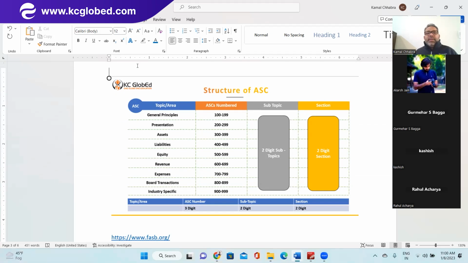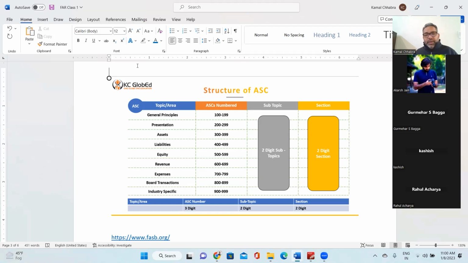You'll see the ASC is always three digits, starting from 100 and ending at 999. The first range, 100 to 199, covers accounting standards relating only to general principle, and 200 to 299 relates only to presentation.